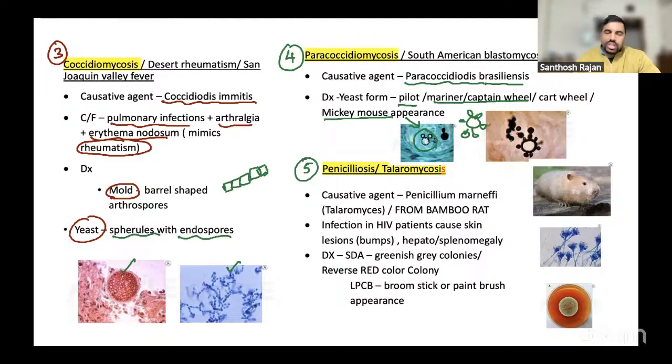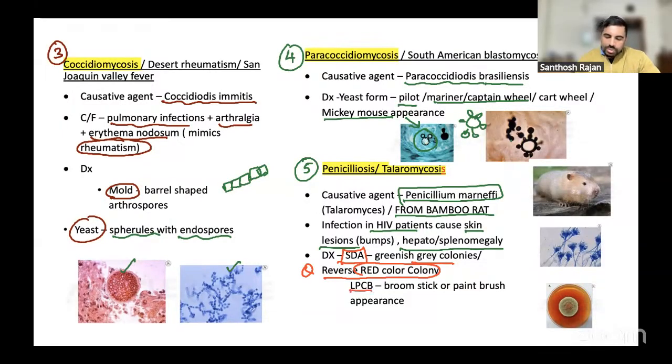Now, penicilliosis, caused by Penicillium marneffei. The main thing is that the reservoir is the bamboo rat. It usually comes from the bamboo rat. Infection in HIV patients usually causes very bad skin lesions, and even hepatosplenomegaly is common. How do you diagnose it? On Sabouraud dextrose agar you see a greenish-gray colony, but on the reverse side you see a red colony. That is one point.